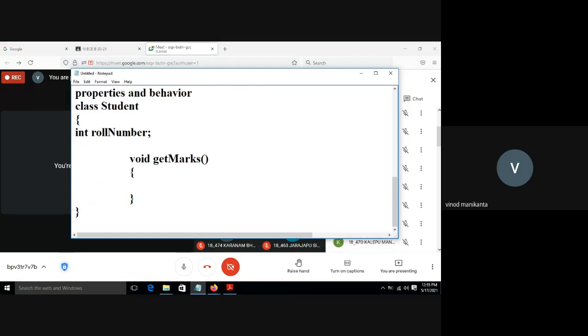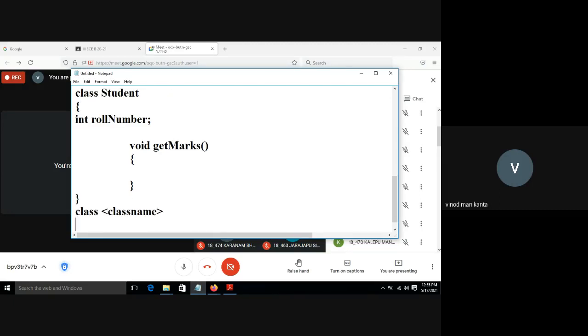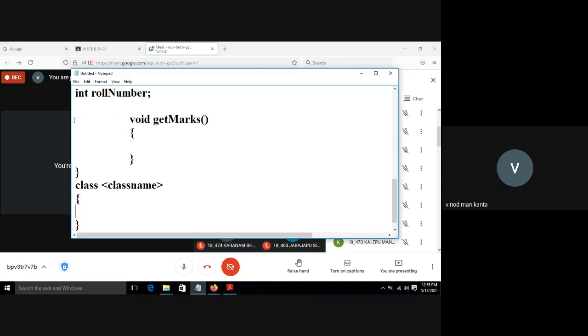So using this class, how can I create an individual object? First, what is the syntax of a class? I will write the syntax of a class using the above example. Class, class name, and properties.